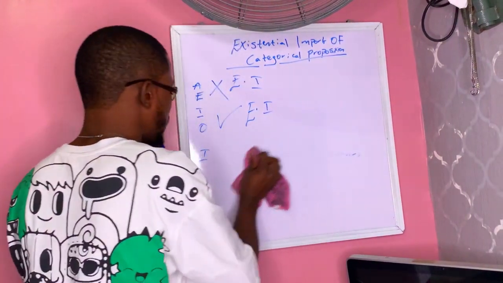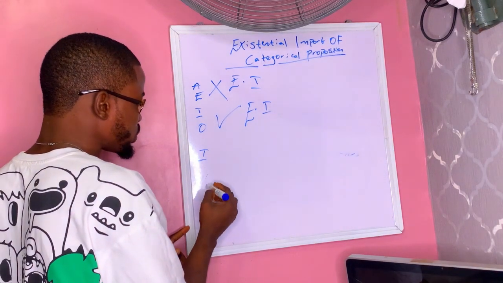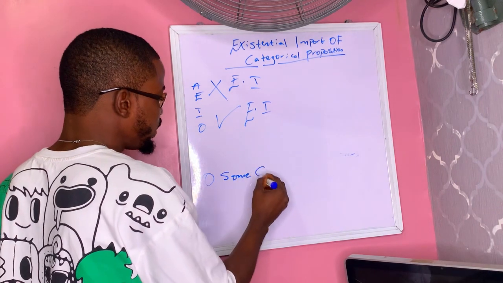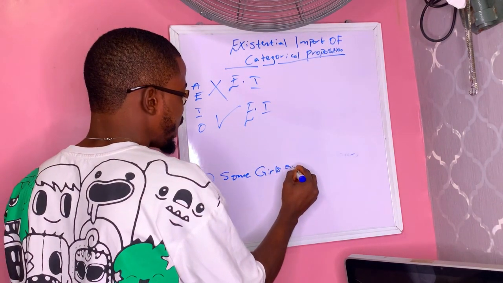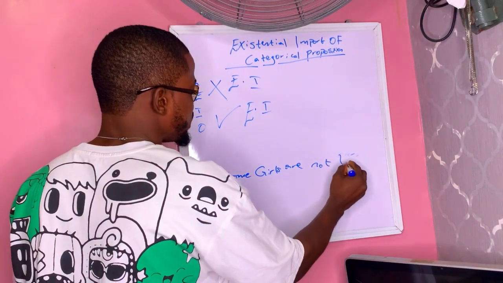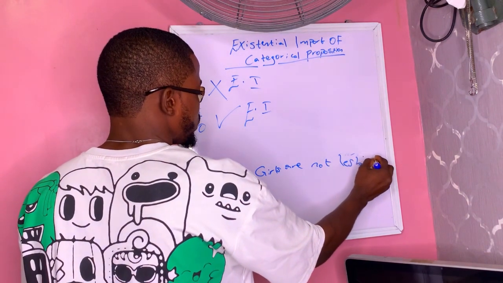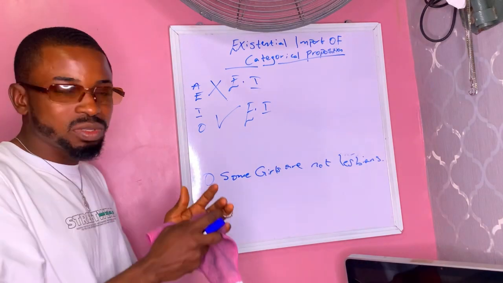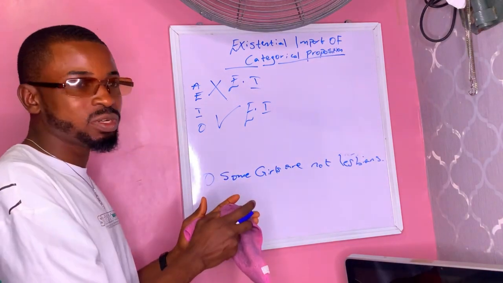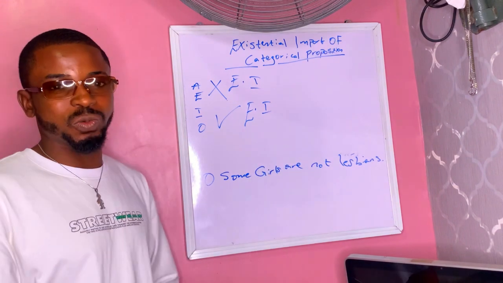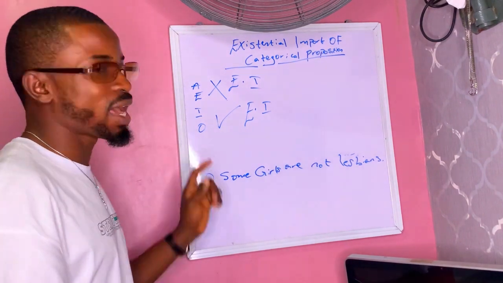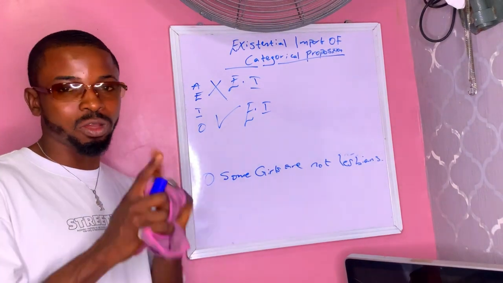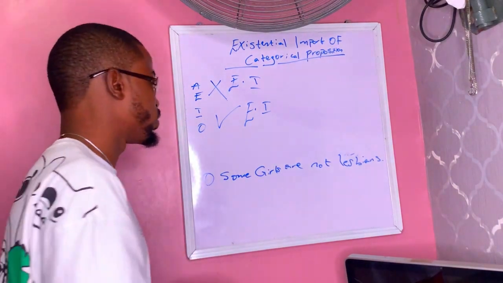So that is I proposition. Then also O proposition. Let's say for instance we have "Some girls are not lesbian." What this particular proposition is also saying is that we have some people that are called girls, or some group of people that are called girls, and they are not lesbian. So both O and I propositions have existential import, but A and E propositions do not have existential import.